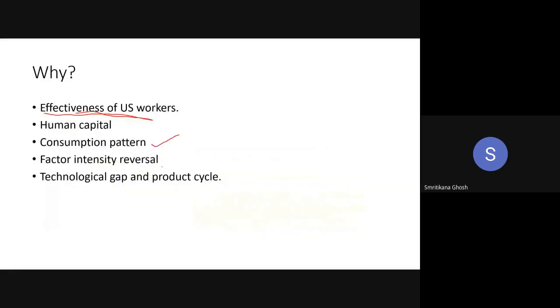You may have this paradox that a country is capital abundant, but it is exporting labor intensive commodity.